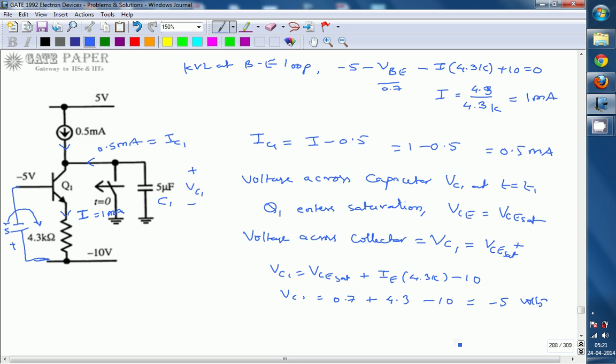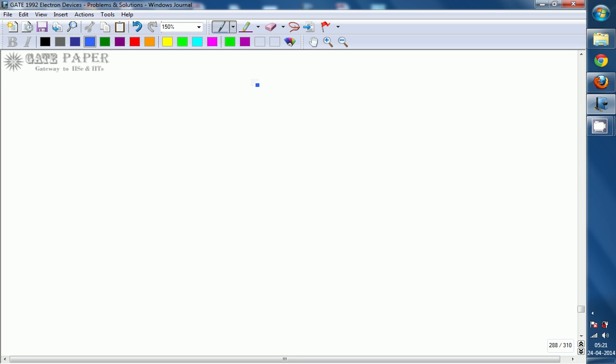Okay, so what we have seen is that the current flowing through capacitor C1 is IC1 equal to 0.5 milliamperes, and the voltage across capacitor C1 is equal to minus 5 volts, all at t is equal to T1.